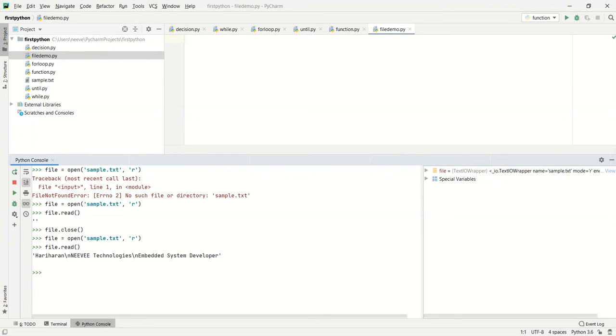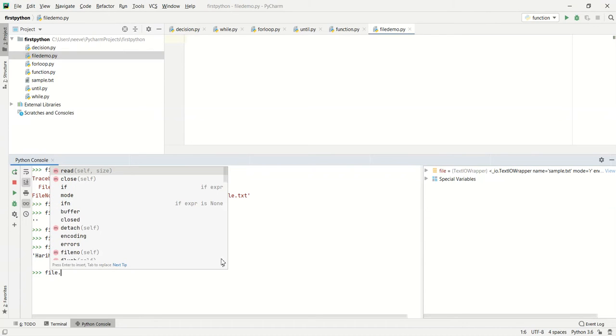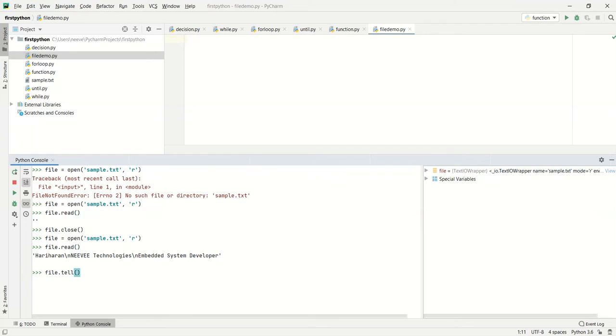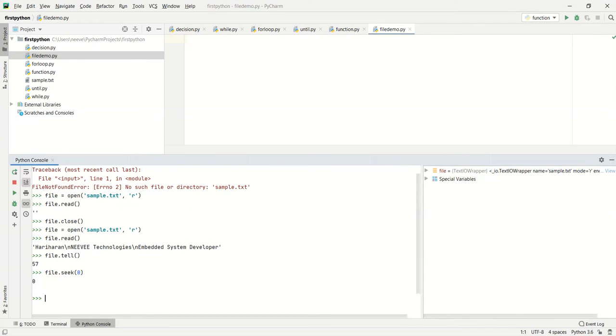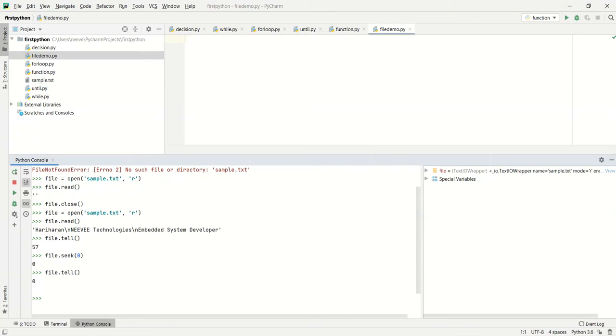And once we read that, if we check the tell, which provides the current position within the file, and suppose we wanted to go back to the beginning, we can set file.seek of 0 so that we can go back to the starting point of the file. Once we set file.seek to 0 and read file.tell, it provides the current position, which is 0, the starting position of the file.